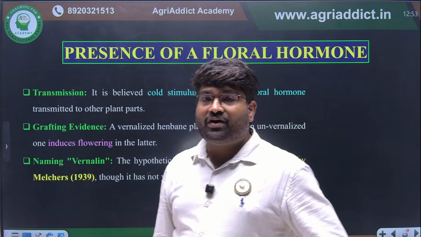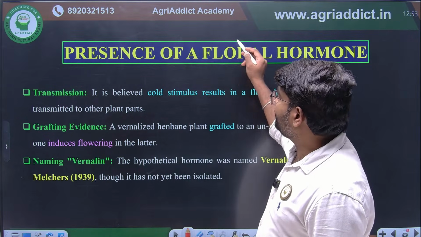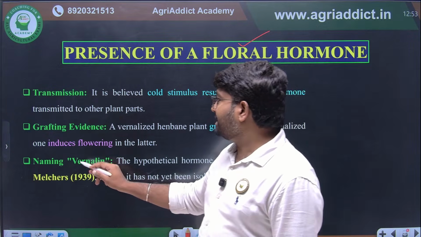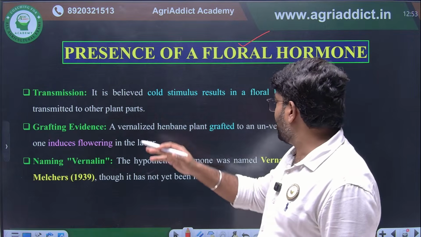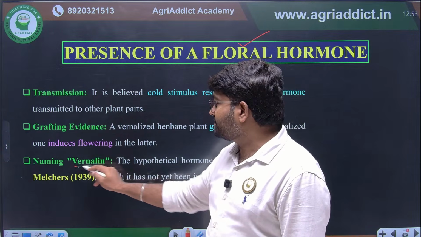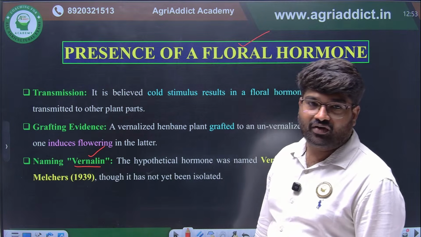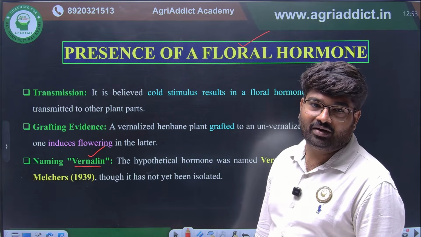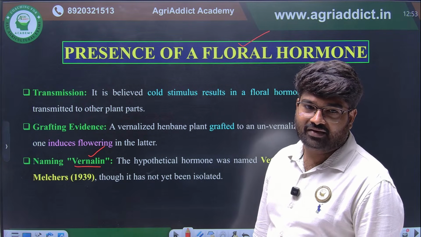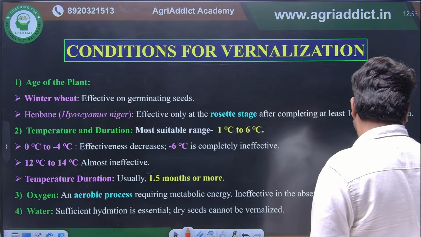Okay, then for flowering, which hormone is involved? That we also saw. Florigen. Okay, florigen is the hormone involved for flowering. This they have further classified as vernalin. Okay, for vernalization, vernalin hormone will be involved. Like that they have given.